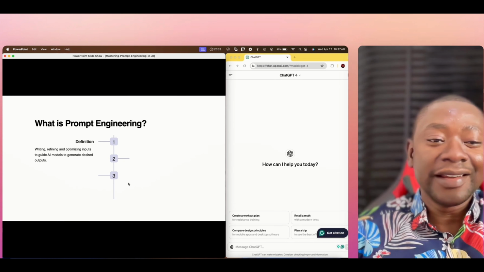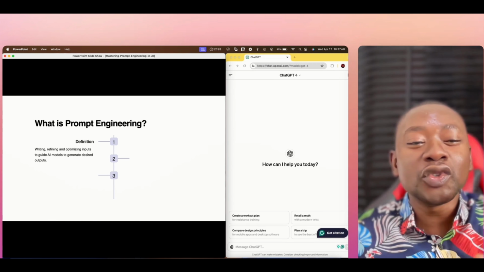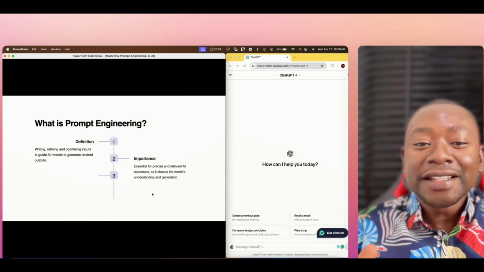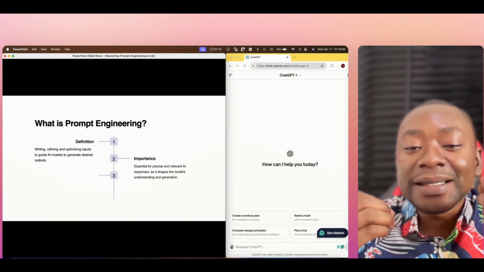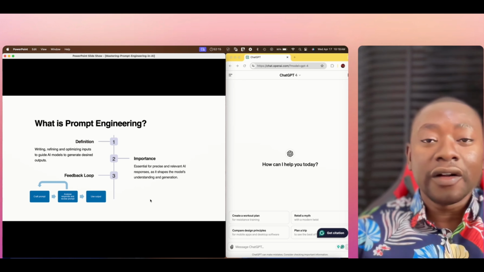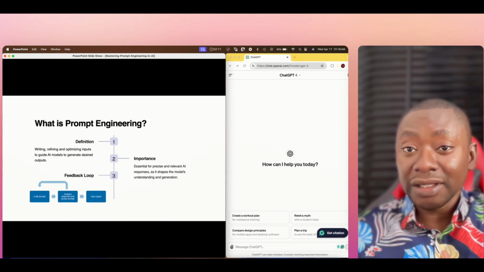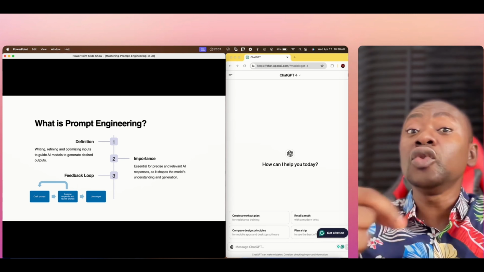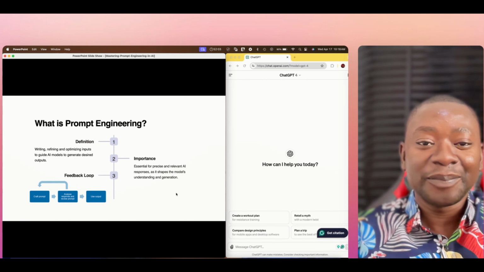What is prompt engineering? Prompt engineering is simply writing, refining, and optimizing inputs to guide AI models to generate the desired output. Why is it important? It's essential for precise and relevant AI responses as it shapes the model's understanding and generation. Now, how does it work? First of all, you craft the prompt, right? And then when you get the output, you analyze the response and you review the prompt. And then you now use the output.